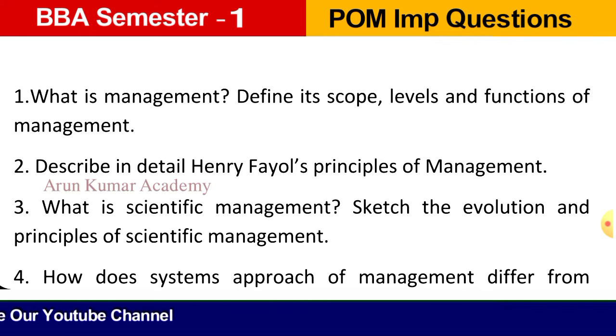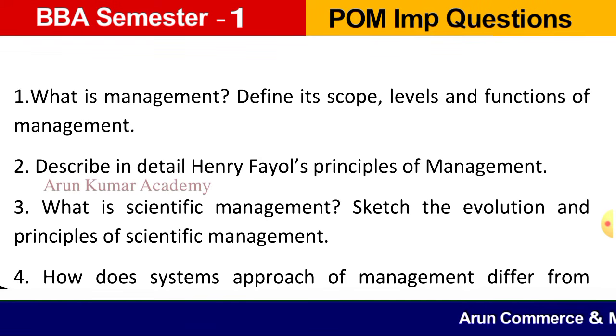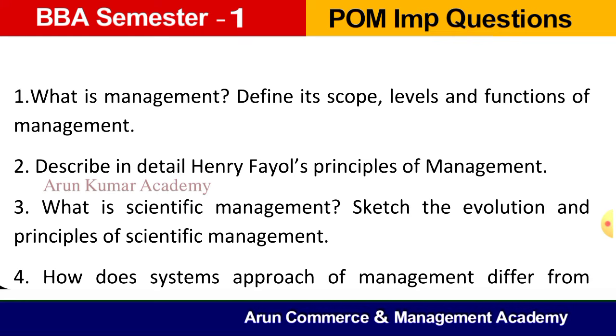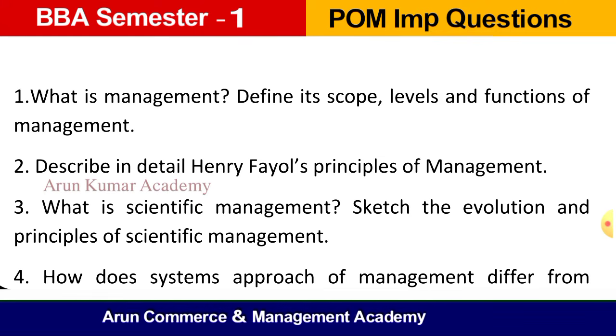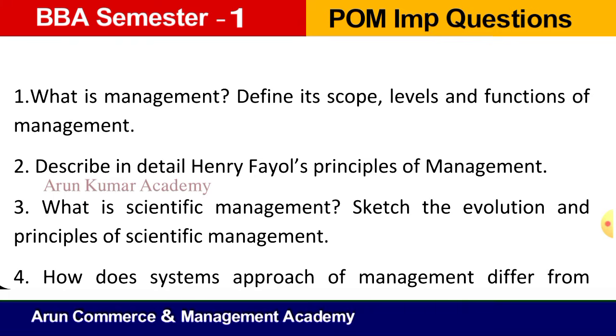So here there should be efforts to find out newer and better methods of doing work, that is known as scientific management. So here we need to explain the evolution and some principles are also there of scientific management like replacement of rule of thumb, cooperation, development of workers, maximum output, division of work, etc. Like this you can explain all the principles of scientific management.